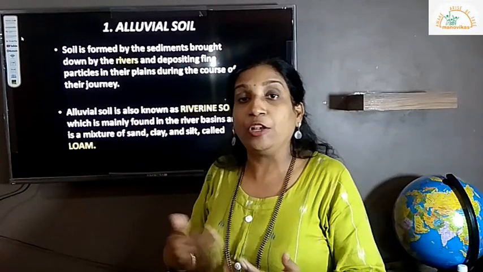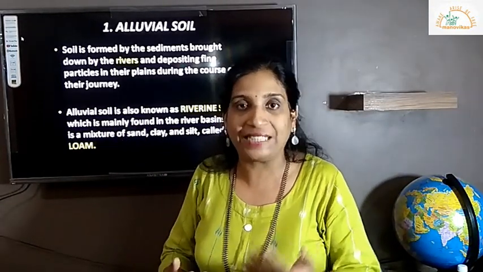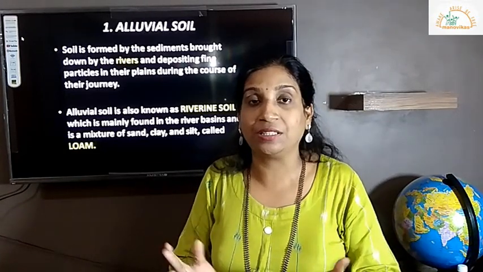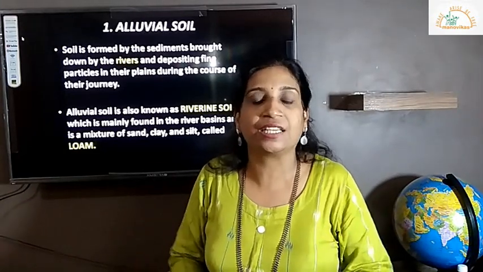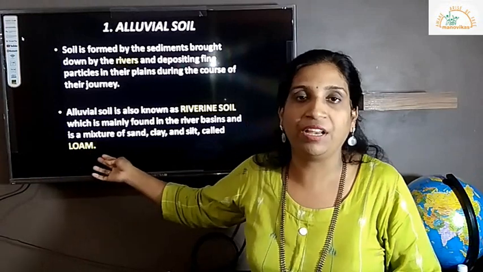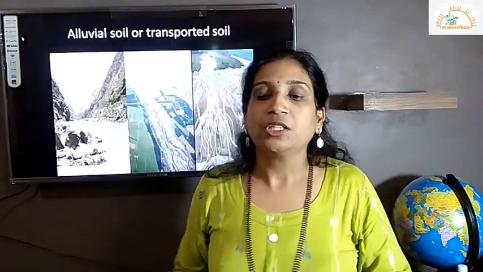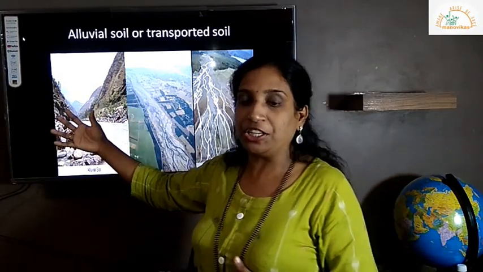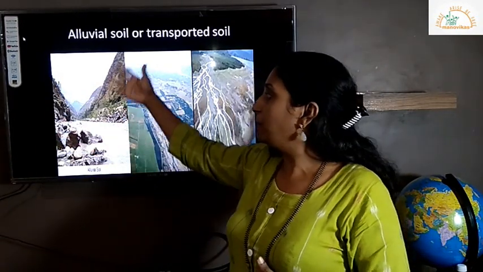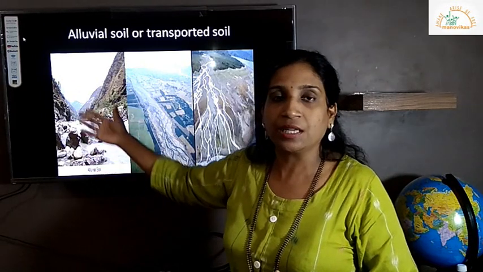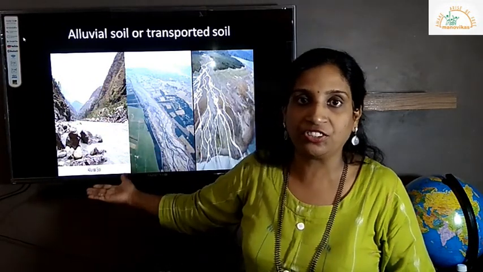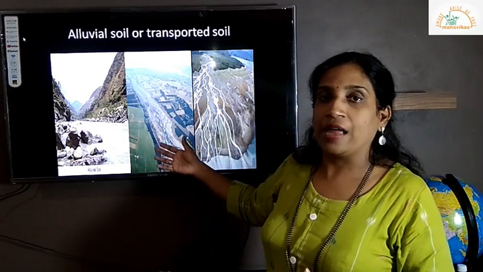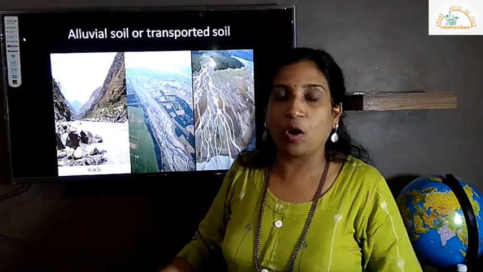And alluvial soil is a mixture of sand, clay, silt, and along with this, together this mixture is referred to as loam. Very, very important. Okay, so this is how the alluvial soil is. You can see the journey of the river, like from the slope of the mountains, the river comes running from the first stage, it enters into the plain region, this is how, and deposits all the sediment.